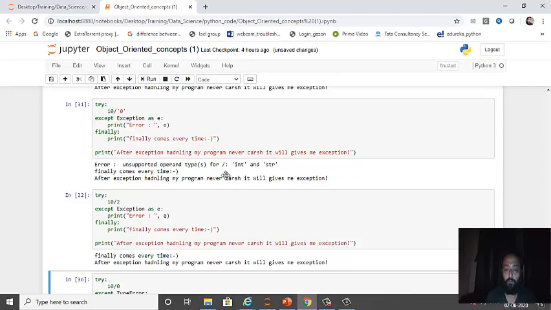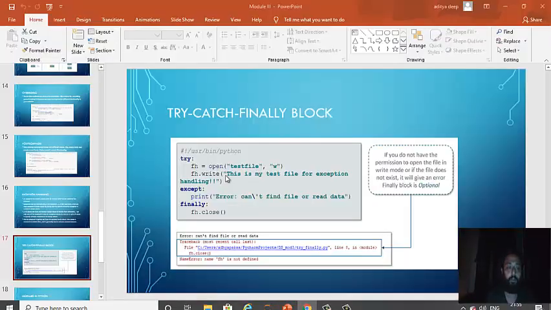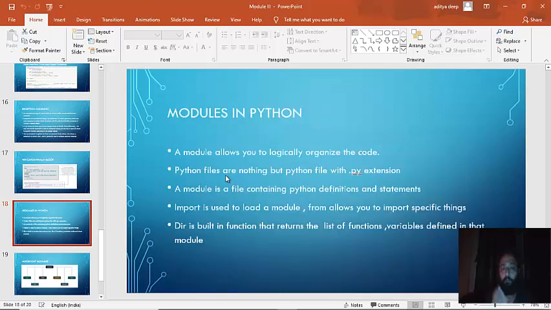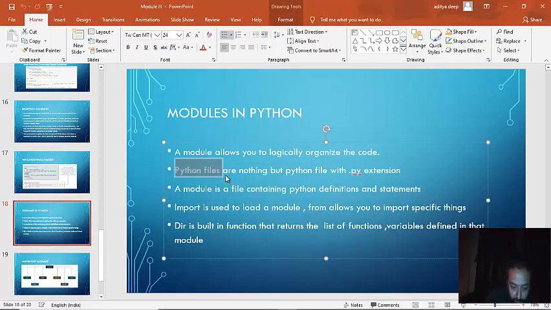The last topic for today, that's a very small topic, and we are already using that. What are modules in Python? So see, a Python module allows you to logically organize the code. Python files are nothing but .py. Python modules, I meant to say, I think I have made some mistake here. So this should be modules here. Python modules are nothing but Python files with .py extension.